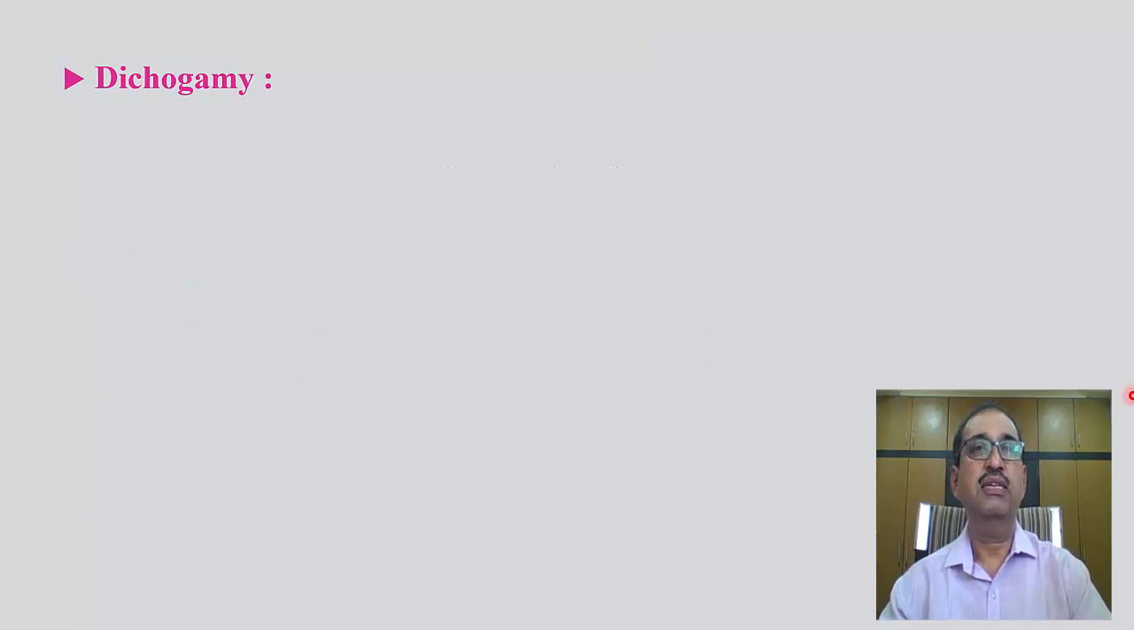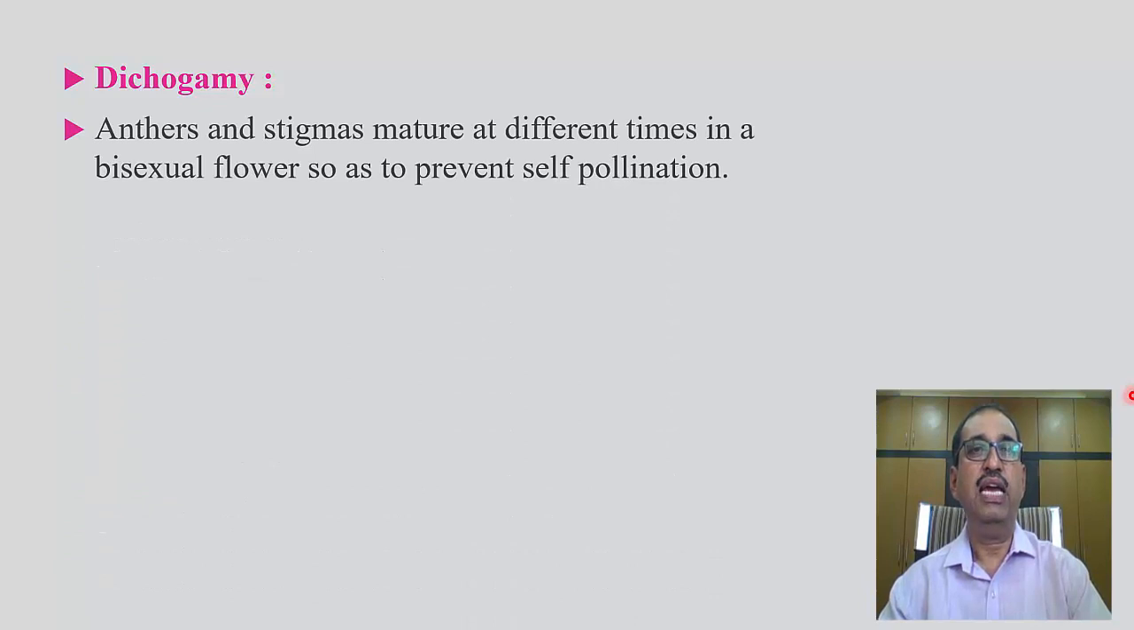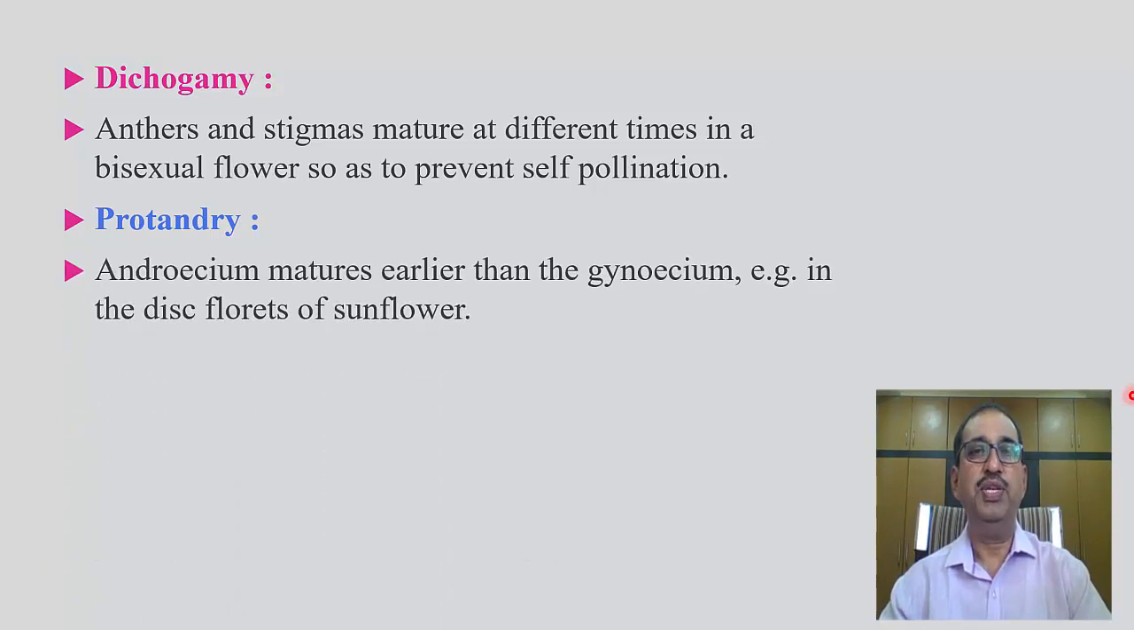Second outbreeding device, dichogamy. When anthers and stigma mature at different times in a bisexual flower so as to prevent self-pollination, it is called dichogamy. According to the maturation period of androecium and gynoecium, dichogamy is of two types. First one, protandry. When androecium matures earlier than gynoecium, it is called protandry. For example, in the disc floret of sunflower.